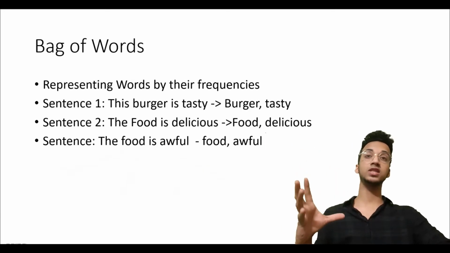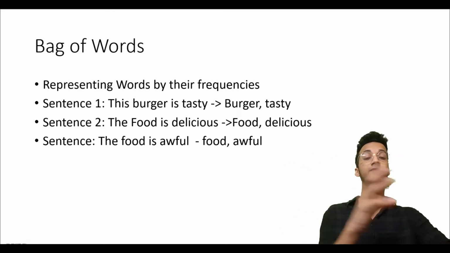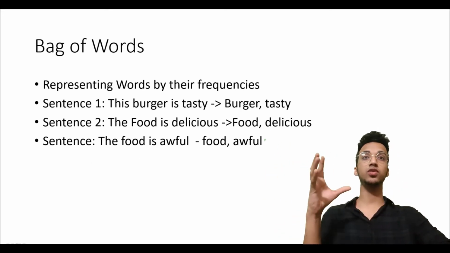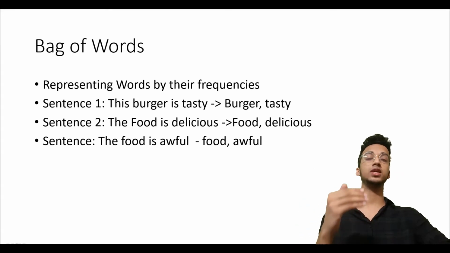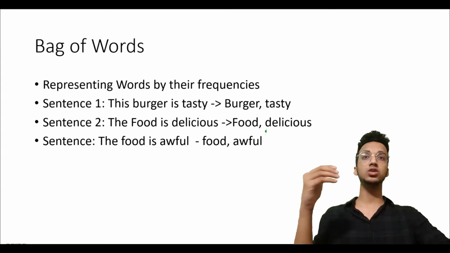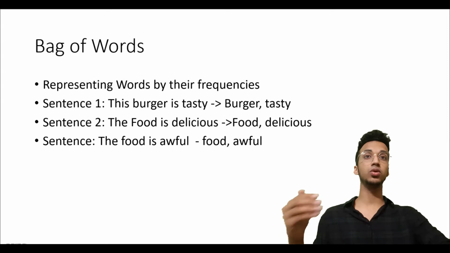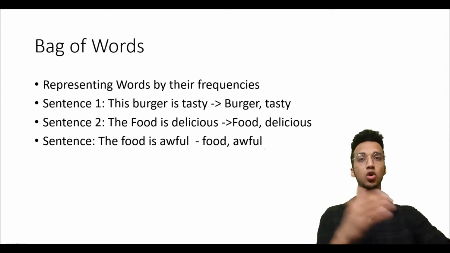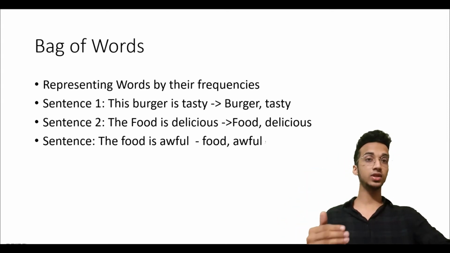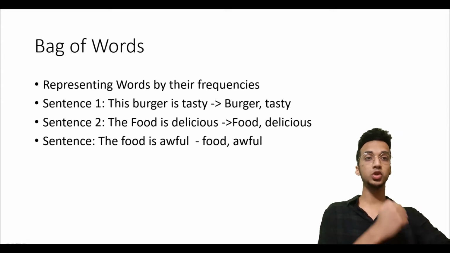It's a very simple concept, and it represents words by their frequencies, right? It's a way of representing words by the frequency with which they are occurring. So let us look at these three sentences: the burger is tasty, the food is delicious, the food is awful. And you have to convert these three sentences into numbers which you can give to a model.